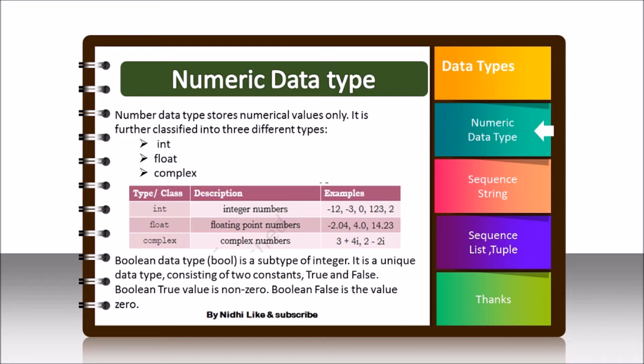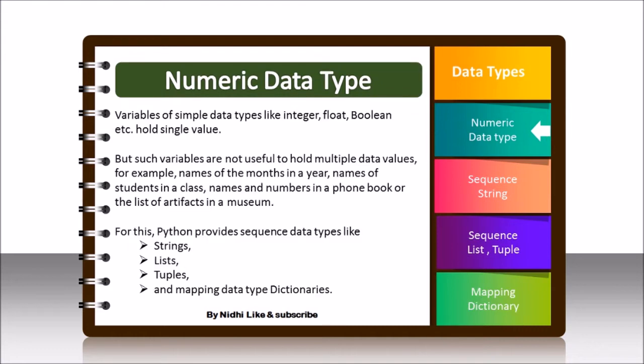With the complex number we can check which is the real part, that is you can say the integer part, and which is the imaginary part. So here 3 is the real part and 4 is the imaginary part in this particular number. In 2 minus 2 iota, 2 is the real part, and the part next to iota is known as the imaginary part. So like this we can check with the function which is the imaginary part and which is the real part. So this is about numeric data type.